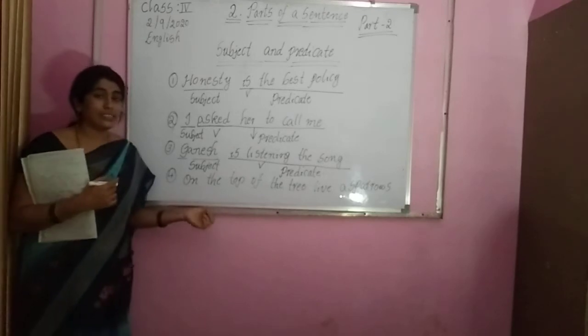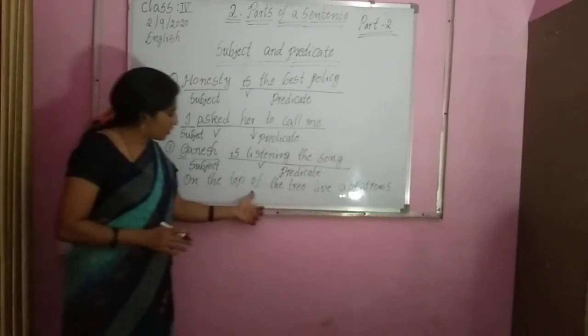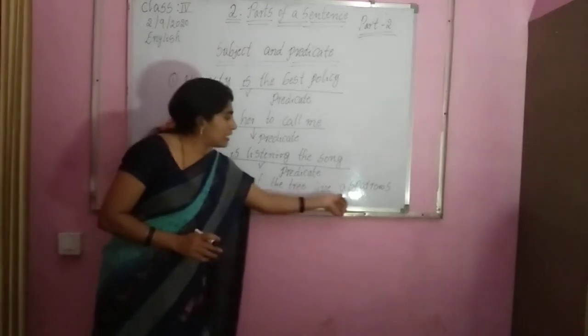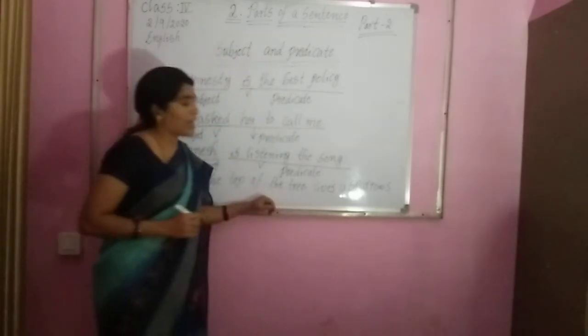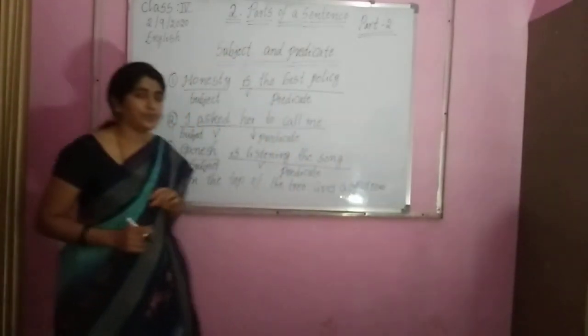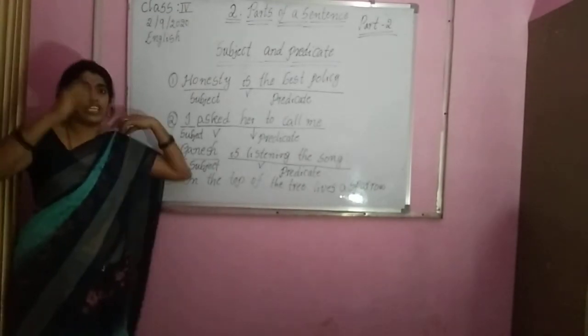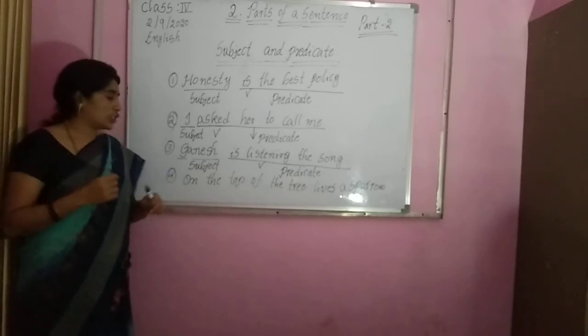On the top of the tree lives a sparrow. Okay, observe this sentence children, don't be confused. On the top of the tree lives a sparrow. Top of the tree పైన, చెట్టు పైన sparrows పిచ్చుకలు ఉంటాయి కదా, అవి నివసిస్తున్నాయి.